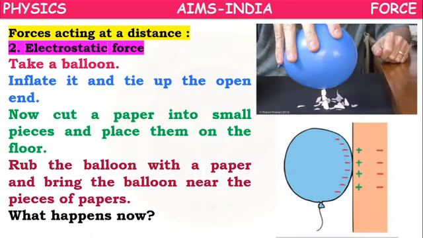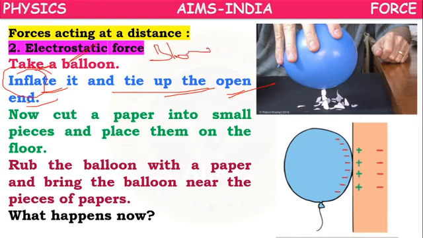Next, we have electrostatic force. So if you take a balloon, inflate it and tie up the open end after inflating it. Inflate means making it bigger or blowing air.